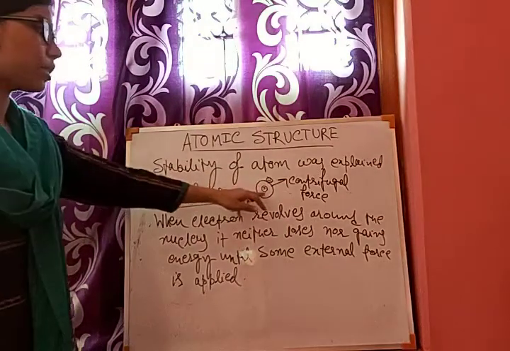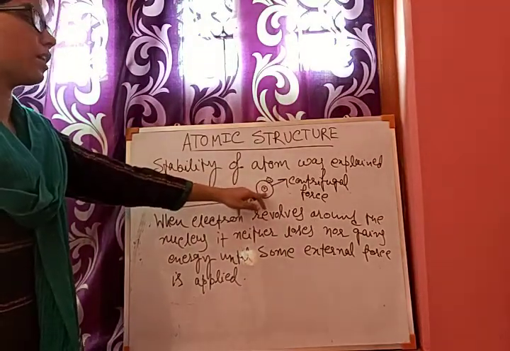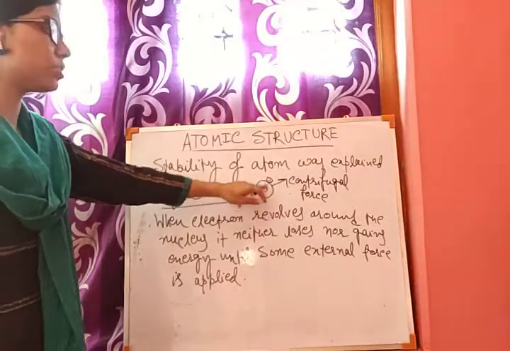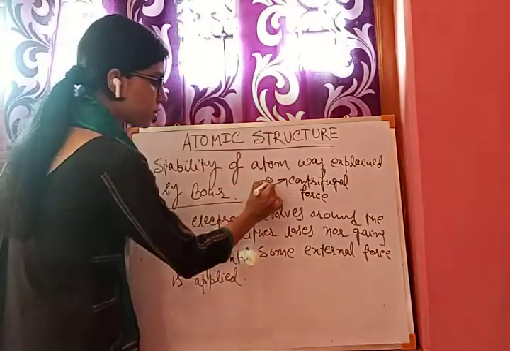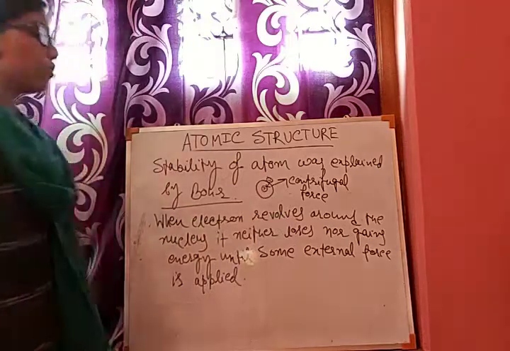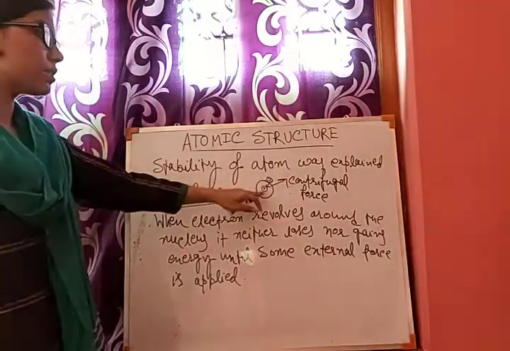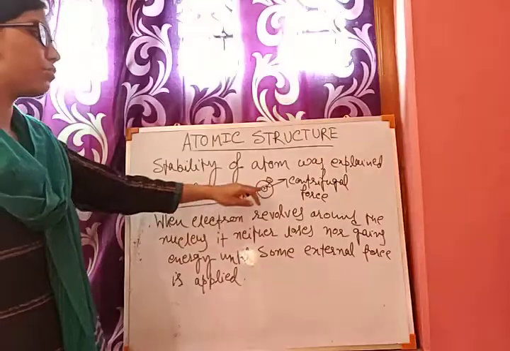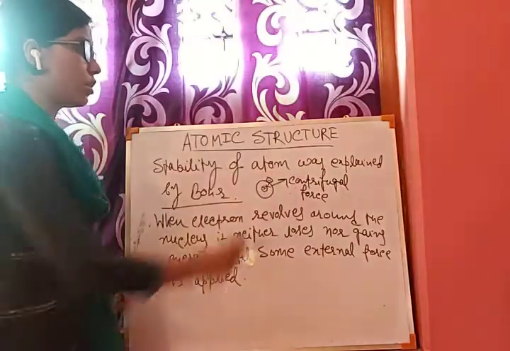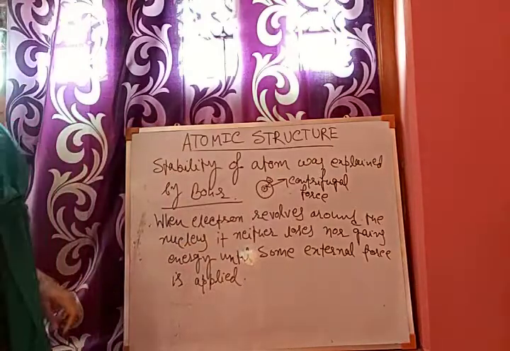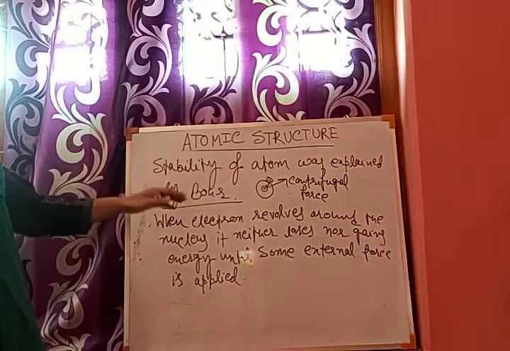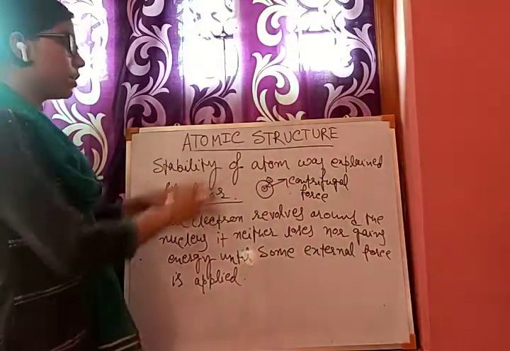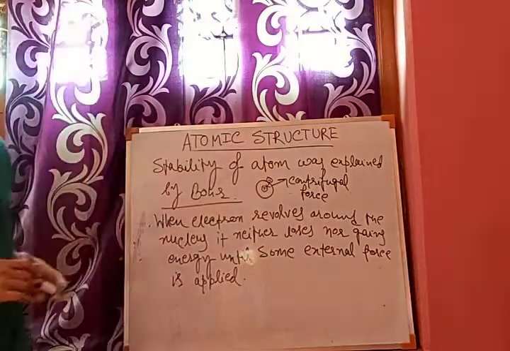So there is an electrostatic attractive force between the positively charged nucleus and the electron, acting towards the nucleus, while the centrifugal force acts outside. These two forces act in opposite directions and are numerically equal, thus making the whole atom structurally stable.